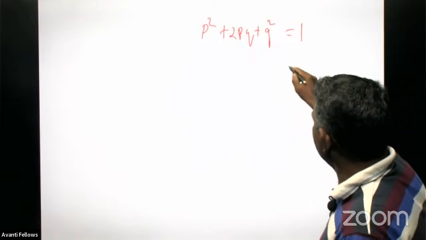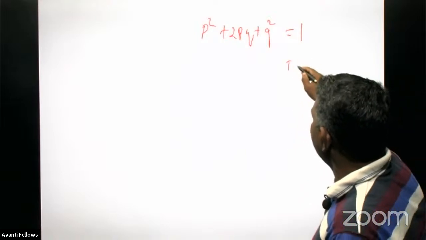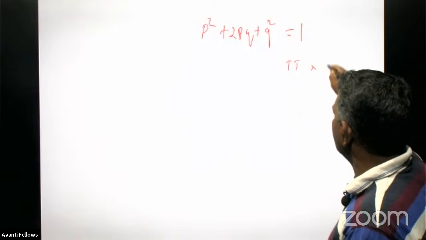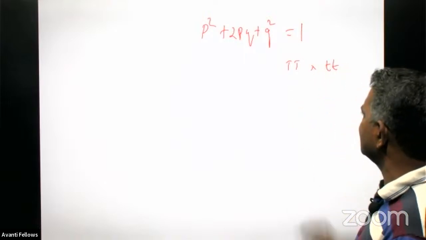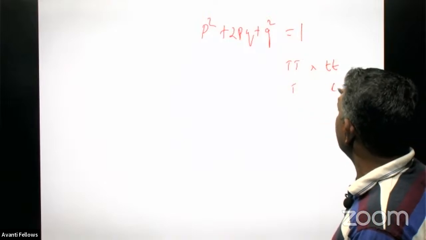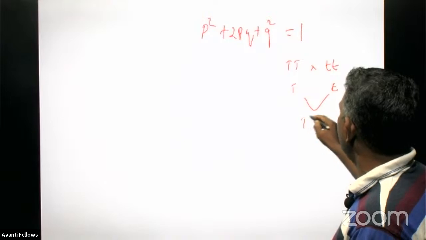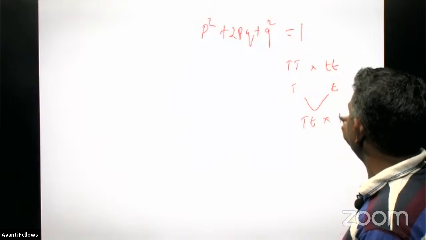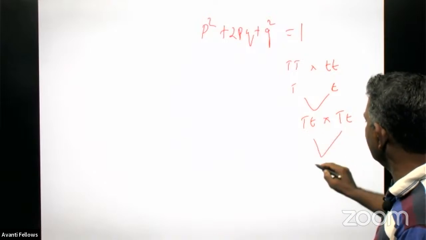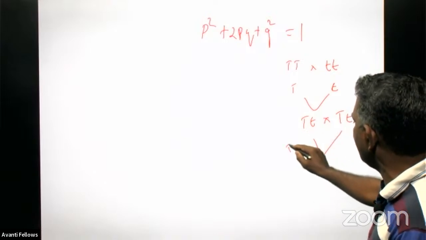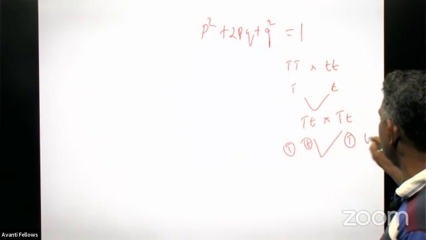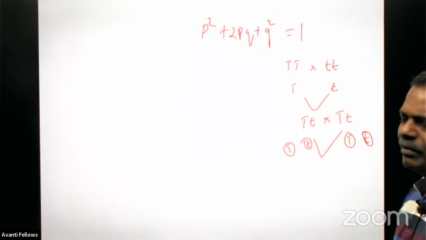See the Mendelian experiment: a homozygous tall plant crossed with a homozygous recessive produces capital T small t. Then it goes for the second generation, and here it produces two types of gamete, capital T and small t. It also produces capital T and small t.